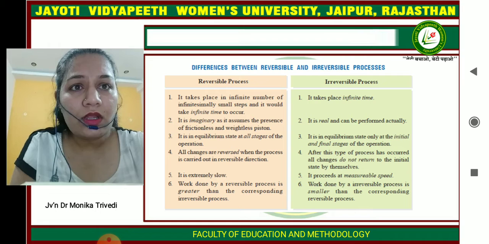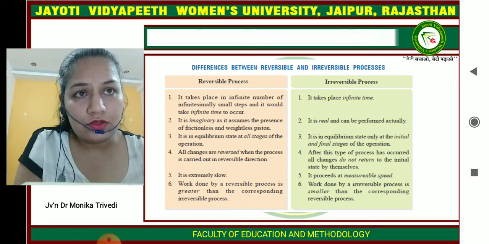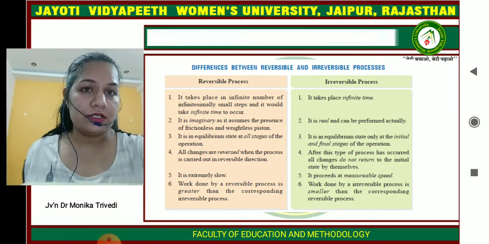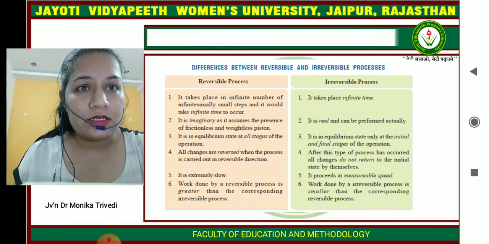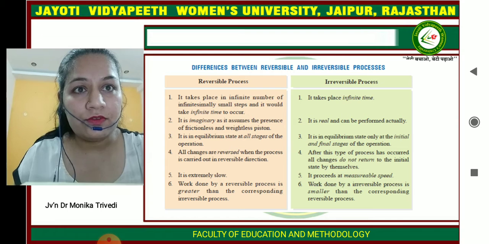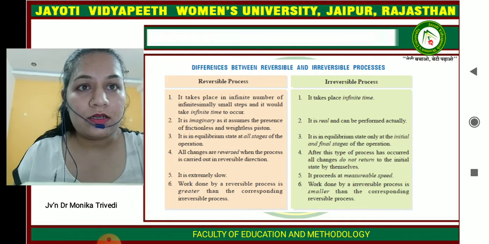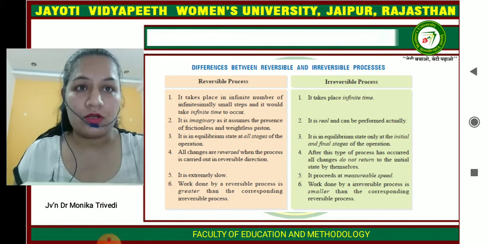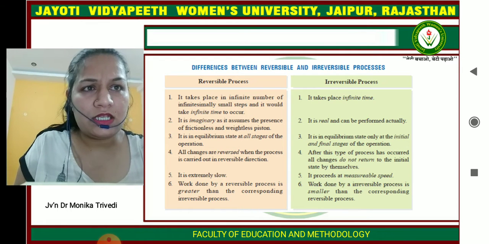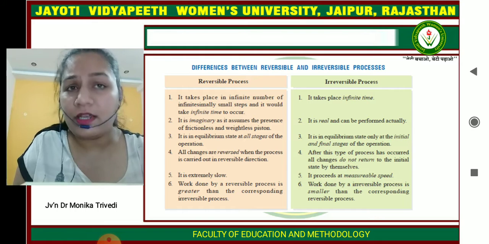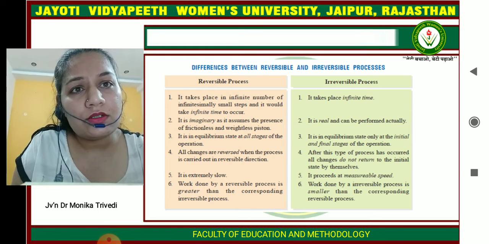We can also differentiate the two processes by some factors. The reversible process takes place in an infinite number of small steps and would take infinite time to occur. But an irreversible process takes place in finite time.